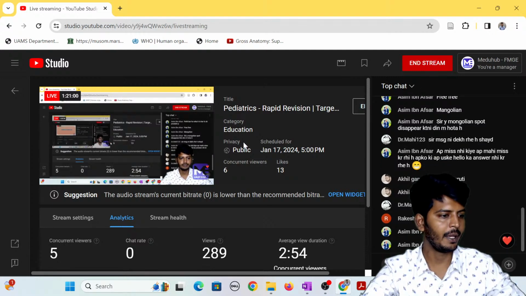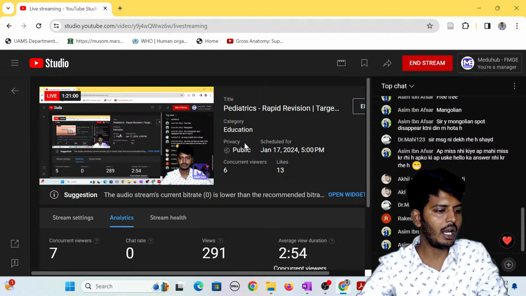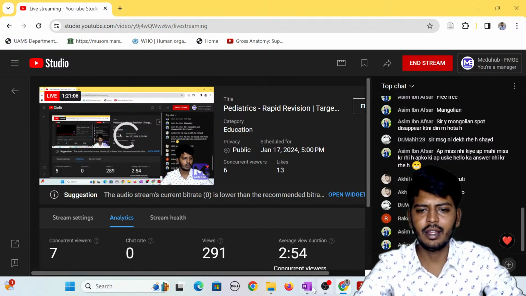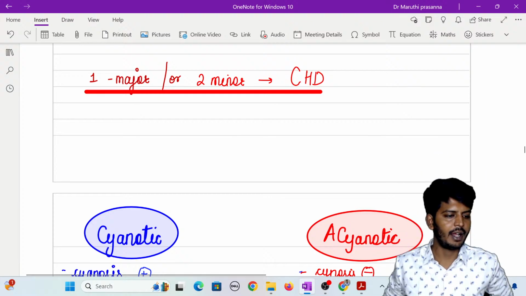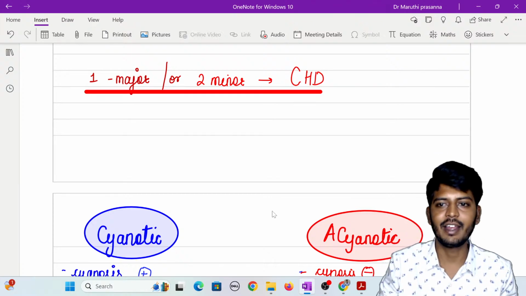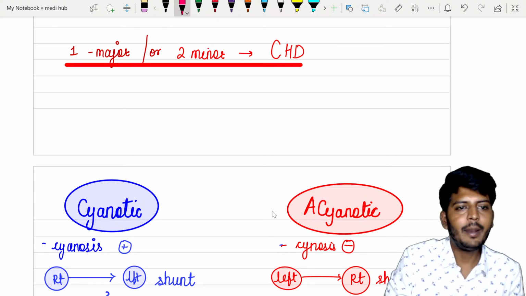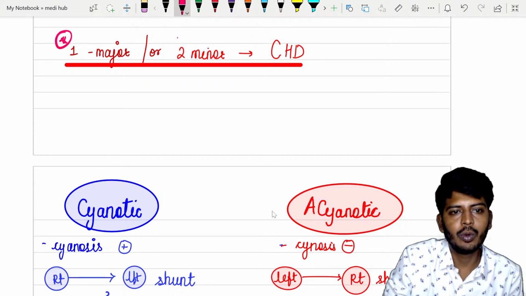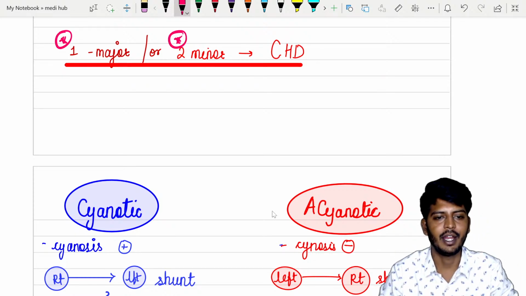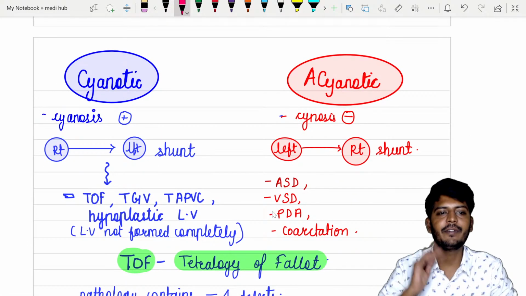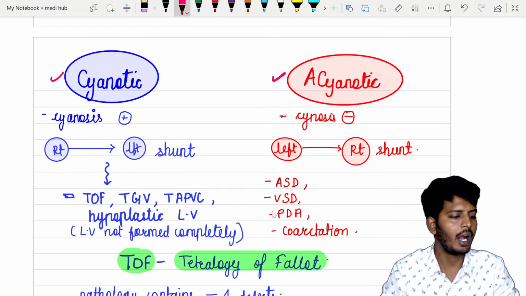Perfect, let's start. What I'm trying to tell you is congenital heart defect. If one major NADA criterion or two minor criteria are present, we call it a congenital heart defect. Congenital heart defects can be classified into two types: cyanotic heart defect and acyanotic heart defect.